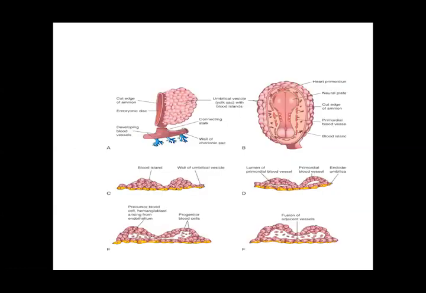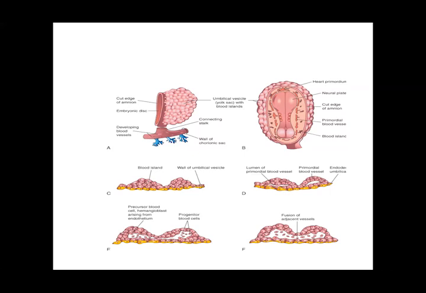Now, how do we form blood vessels? Vasculogenesis is the formation of the blood vessels. First, we said that mesoderm is the main cell which is going to form the blood vessels. If you see this picture, C1 shows the collection of these blood cells, which are called the blood islands. Then clefts develop in these blood islands, and you have cavity formation.